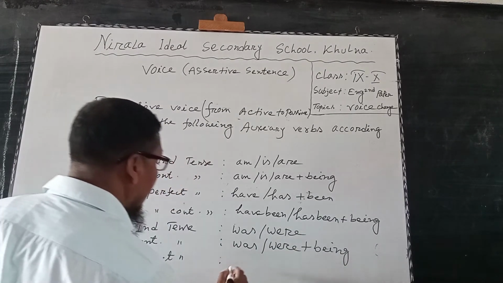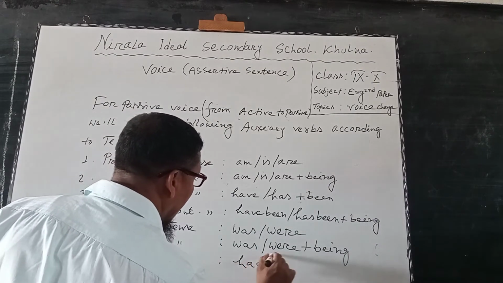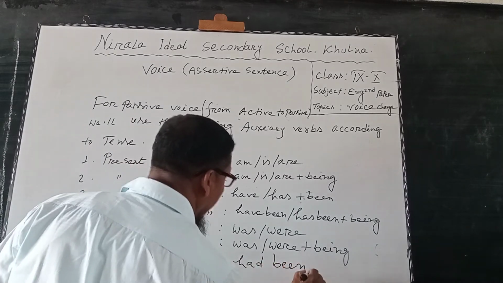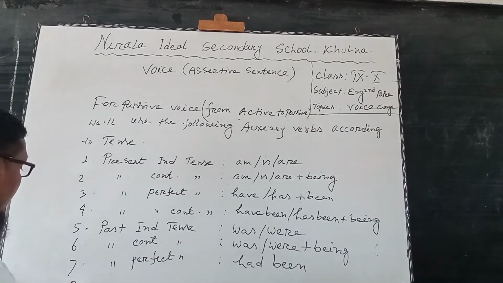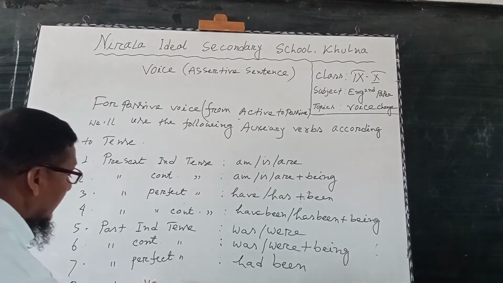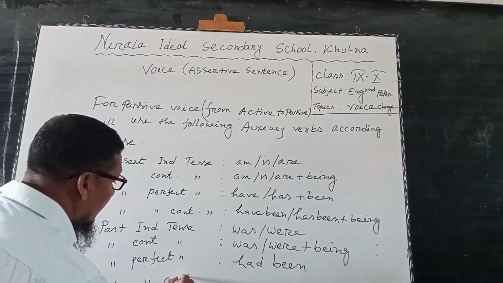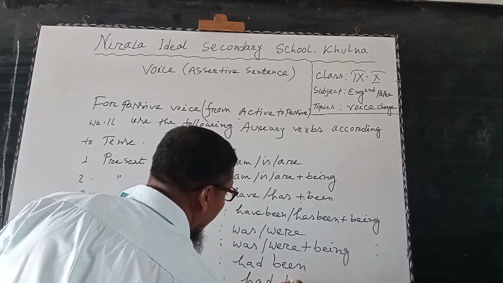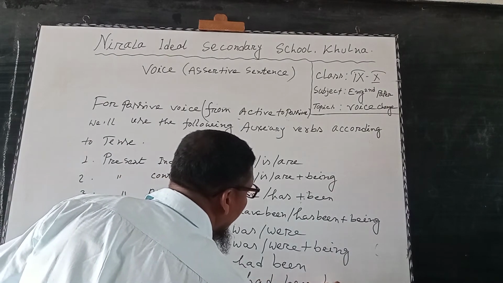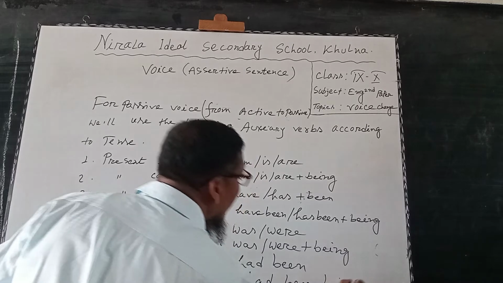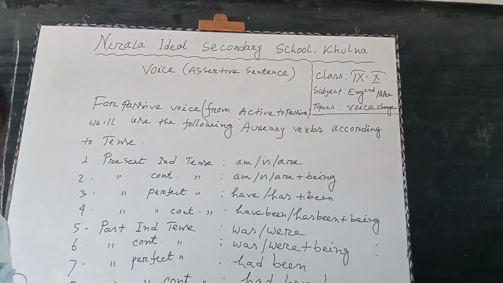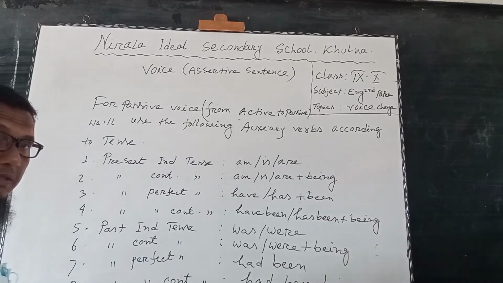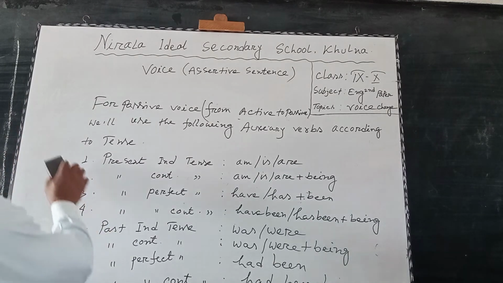For past perfect tense, had been. Number 8, for past perfect continuous tense, we use had been being. Write it down on your khata.